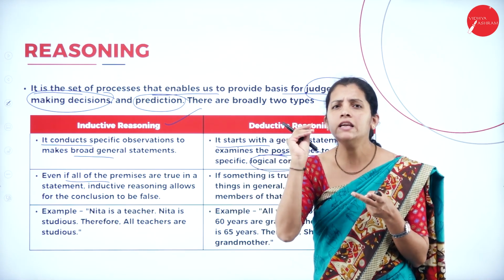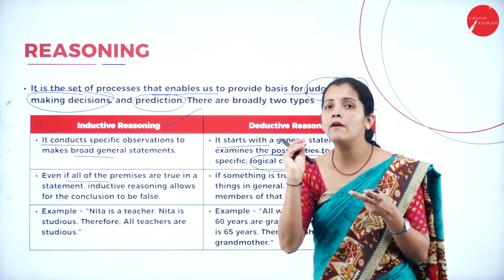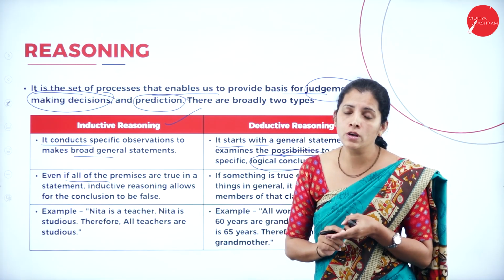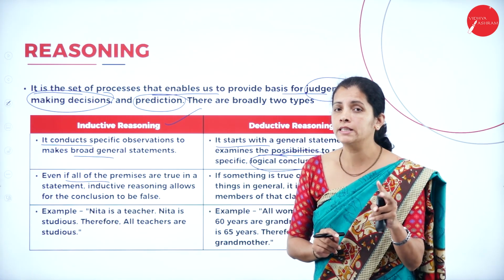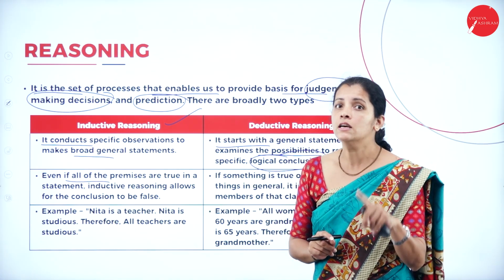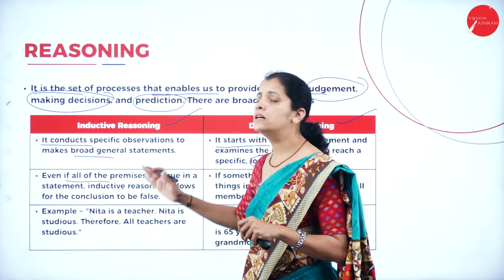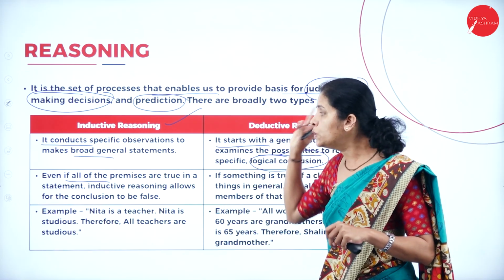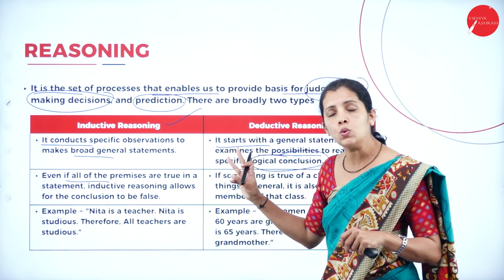If I take any statement, I am going to have two possibilities. Like when I toss a coin, I am going to have two possibilities, that is tail as well as head. Similarly, if I consider any premise or any statement, I am going to have two possibilities, that is true and